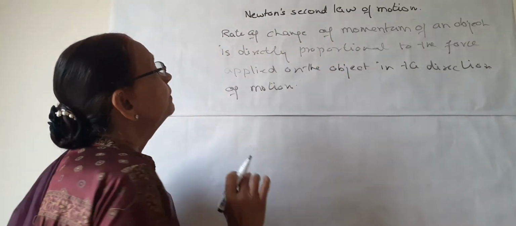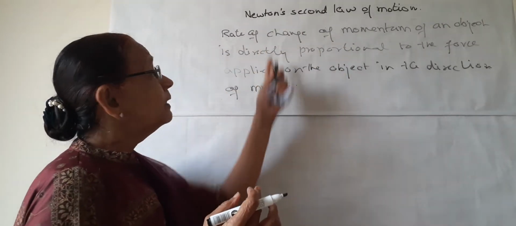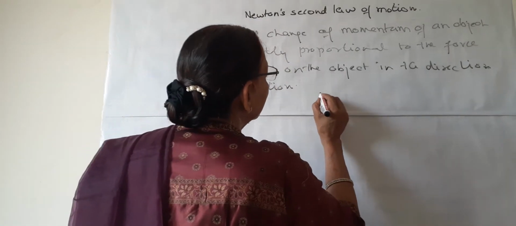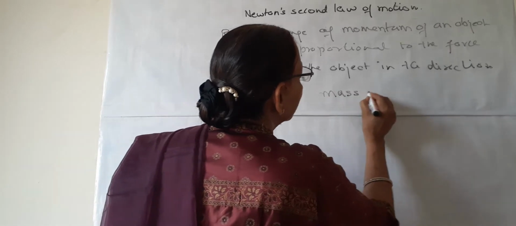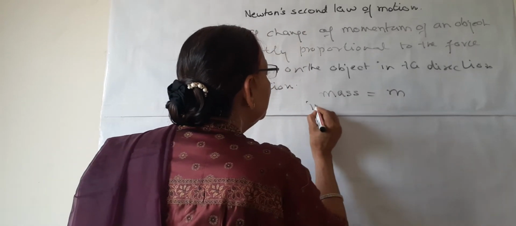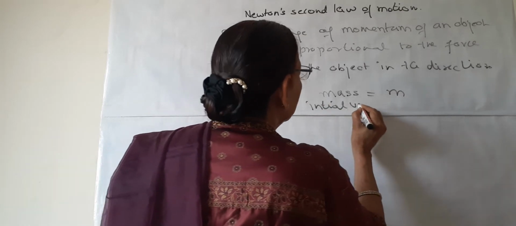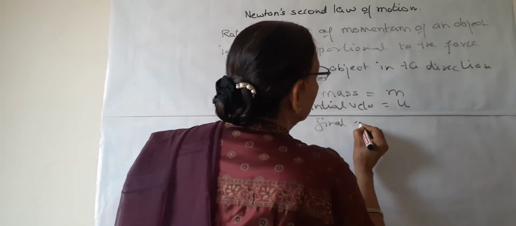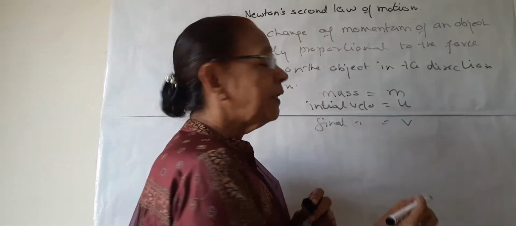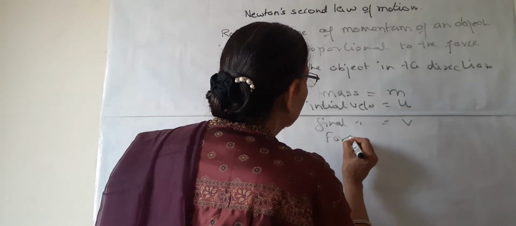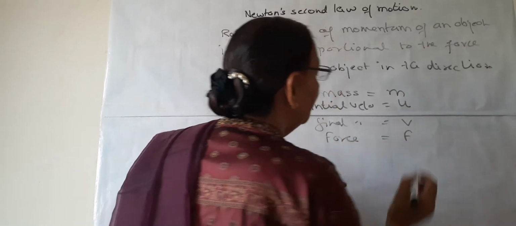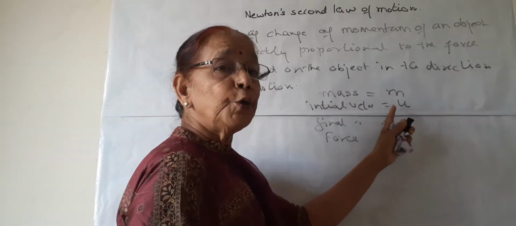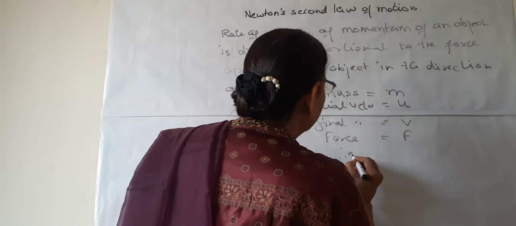Now, what does this definition of rate of change mean? Suppose an object is there, the mass of that object is m. Initial velocity of that object is u. Final velocity of that object is v. Force F is applied on the object to change the velocity from u to v for time t.